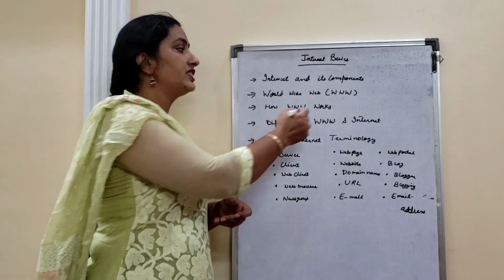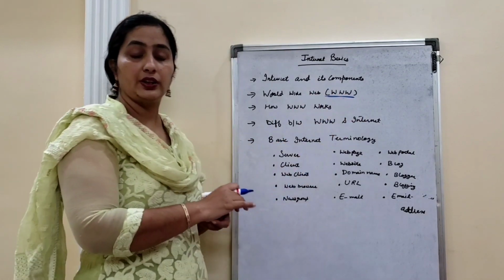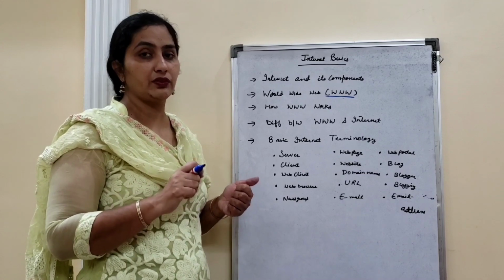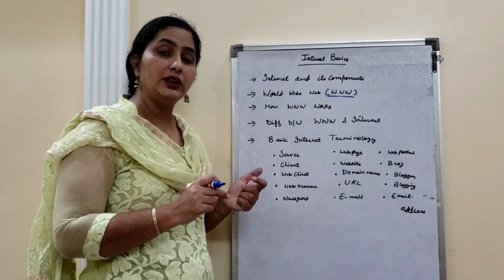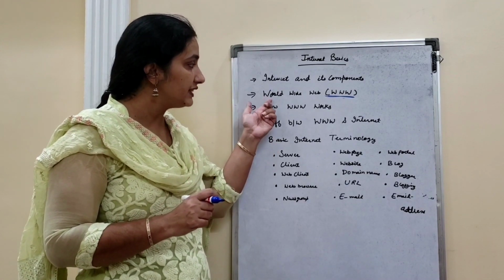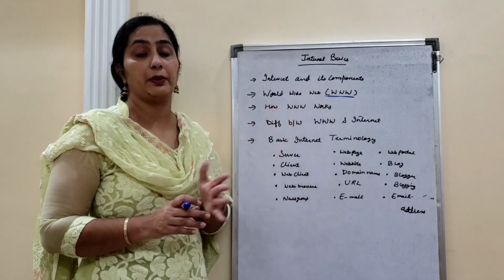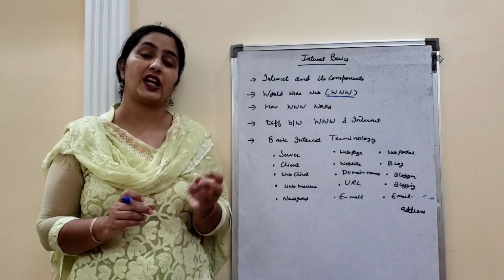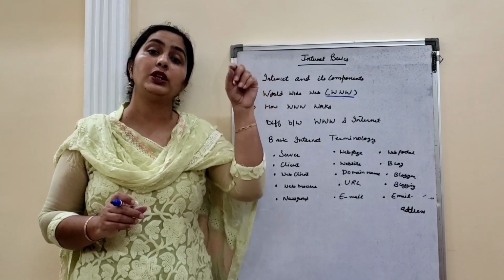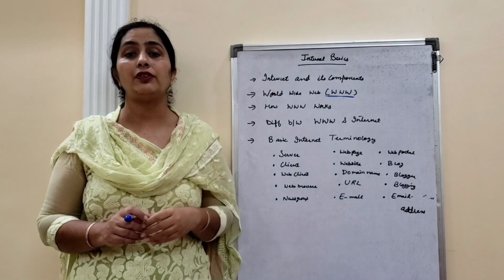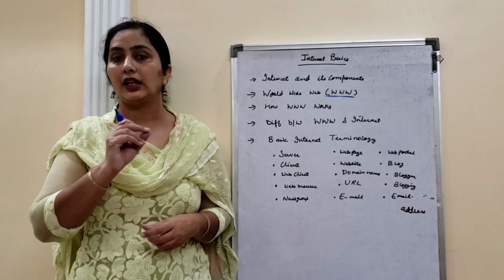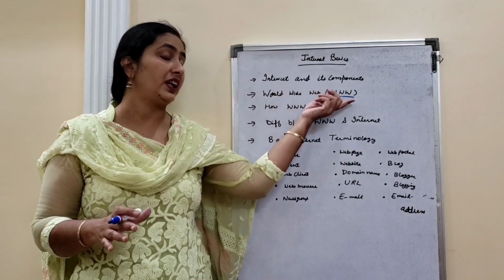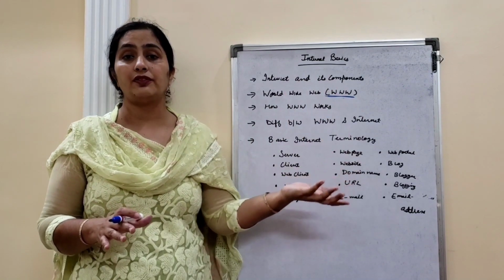What are these sets of rules? This is www, which we are using. So we need many components when we are working with the internet. What are all these components? First, if we see, that is the World Wide Web. Whenever you are opening any website, in front of it you need to write www. Even if you are not writing it, and simply write any website name, you might have observed that www is automatically written in front of it.